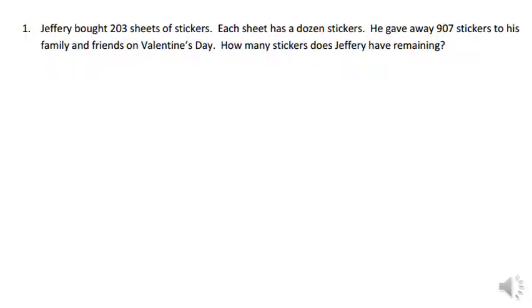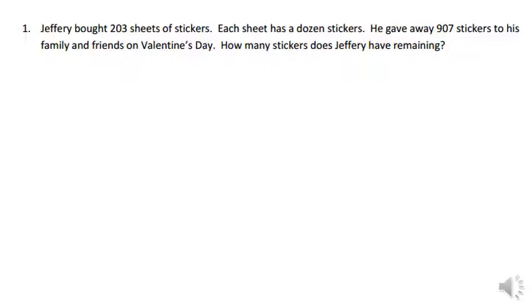On question 1, it says Jeffrey bought 203 sheets of stickers. Each sheet has a dozen stickers. He gave away 907 stickers to his family and friends on Valentine's Day. How many stickers does Jeffrey have remaining? Now, the first time we read it, it was just to get the gist of what was going on. This time, I'm going to circle important information, and I'm going to underline what is being asked.